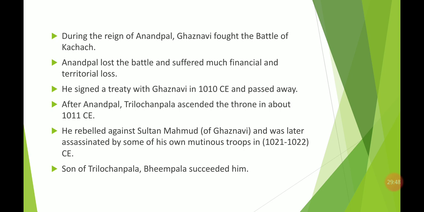So the Sultan, the main ruler of Ghazni, his name was Sultan Mahmud. He rebelled against him, but there was no result, and he was assassinated by his own troops. His own soldiers assassinated him from his throne. His time period was also too short, and he was not able to handle the Hindu Sahib dynasty.